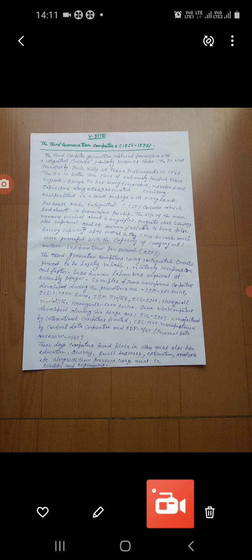The IC, that is integrated circuit, was invented by Jack Kilby at Texas Instruments in 1958. The IC is a thin slice of extremely purified silicon crystals.